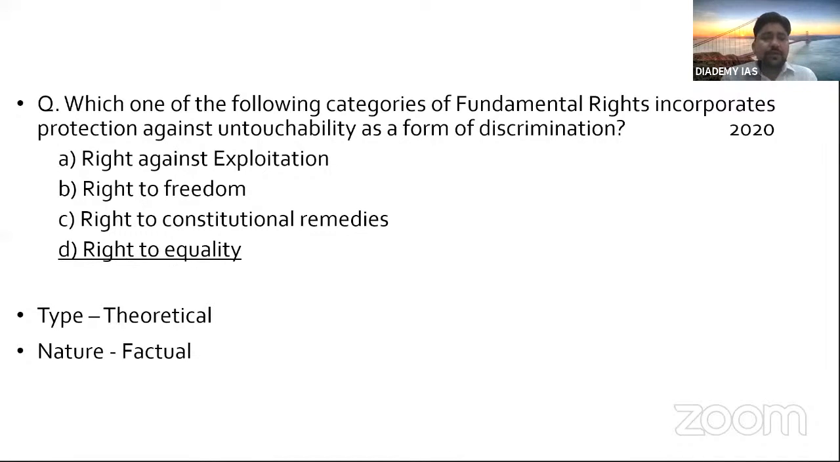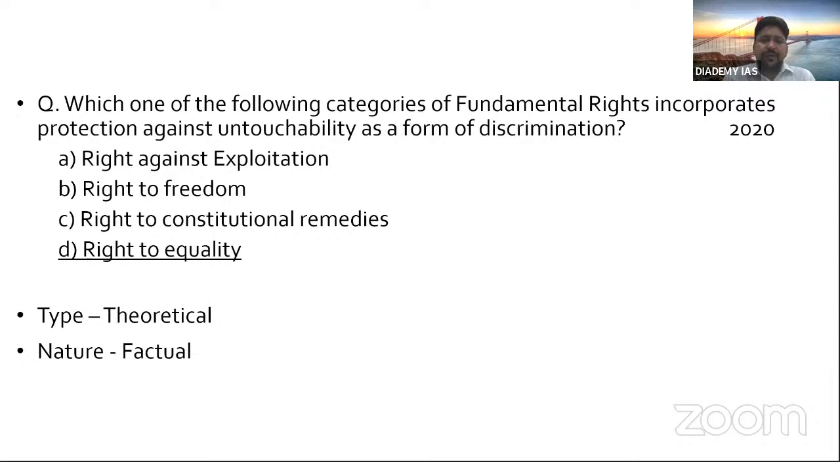Let's move on. Which one of the following categories of fundamental rights incorporates protection against untouchability as a form of discrimination? Again, this question was asked this year. Four options: right against exploitation, right to freedom, right to constitutional remedies, right to equality.